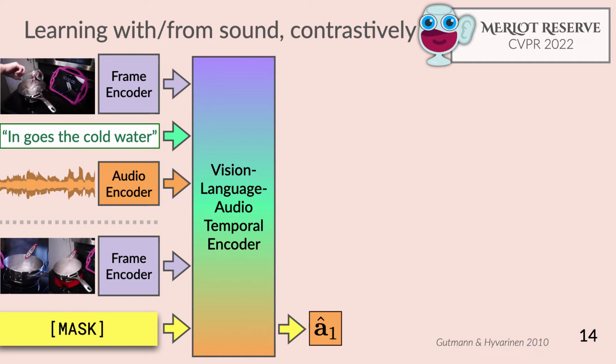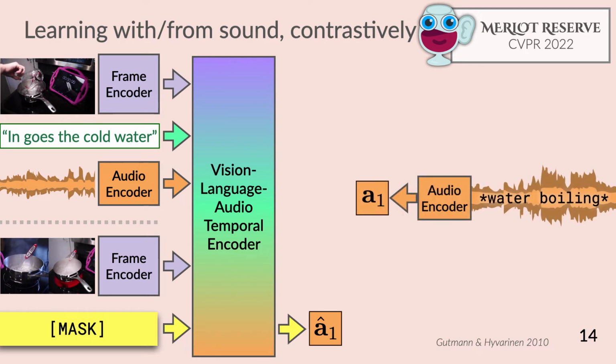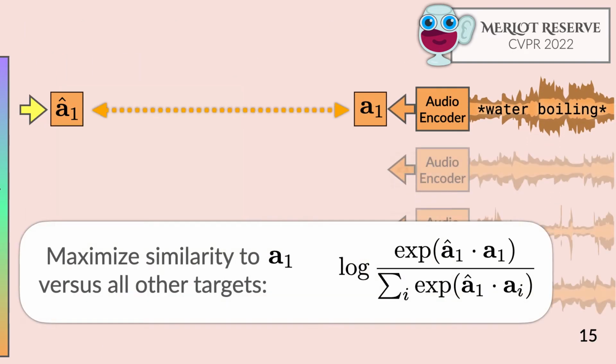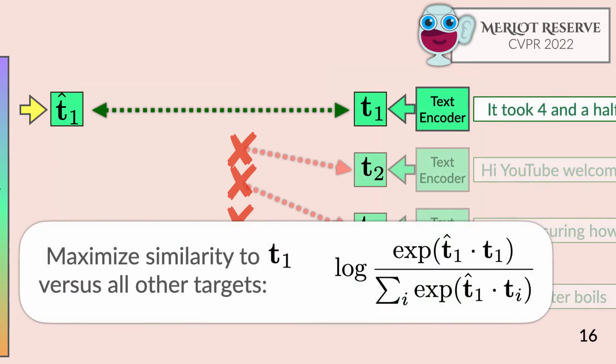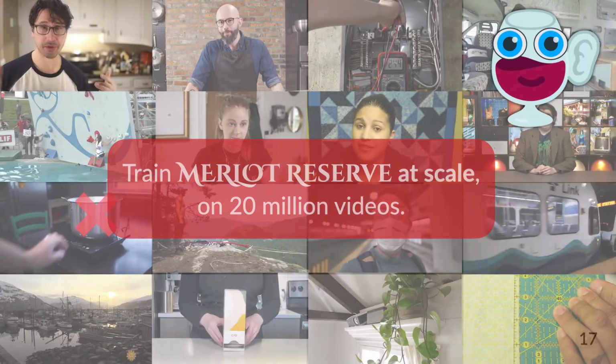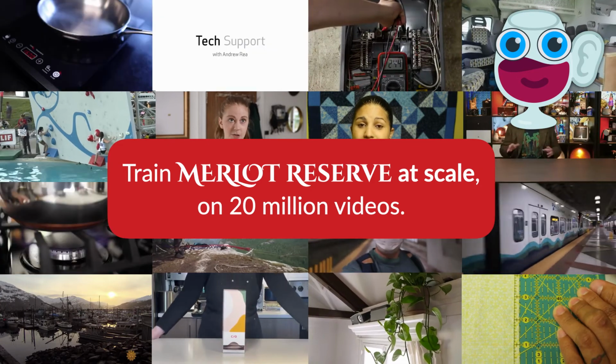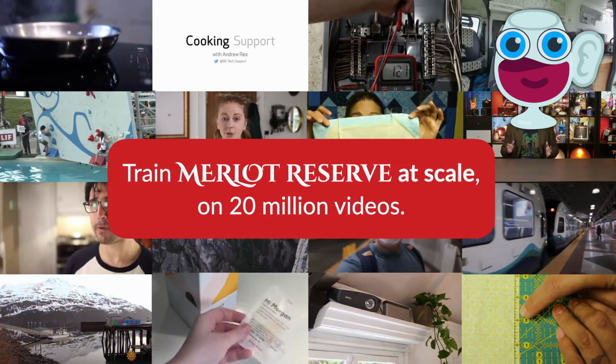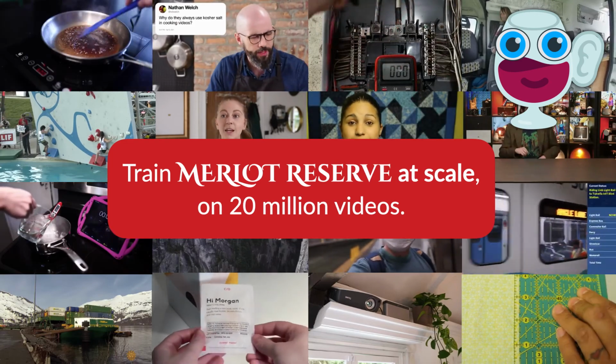Merlot Reserve will predict the vector about what we think the audio might be, and will likewise encode the audio of this sequence in isolation to get a single target vector. We're going to learn the model by maximizing this contrastive objective. And we'll do the same thing for spans of text, learning representations that go beyond single words. And that's Merlot Reserve. Using these objectives, we train it at scale over 20 million YouTube videos covering diverse topics.